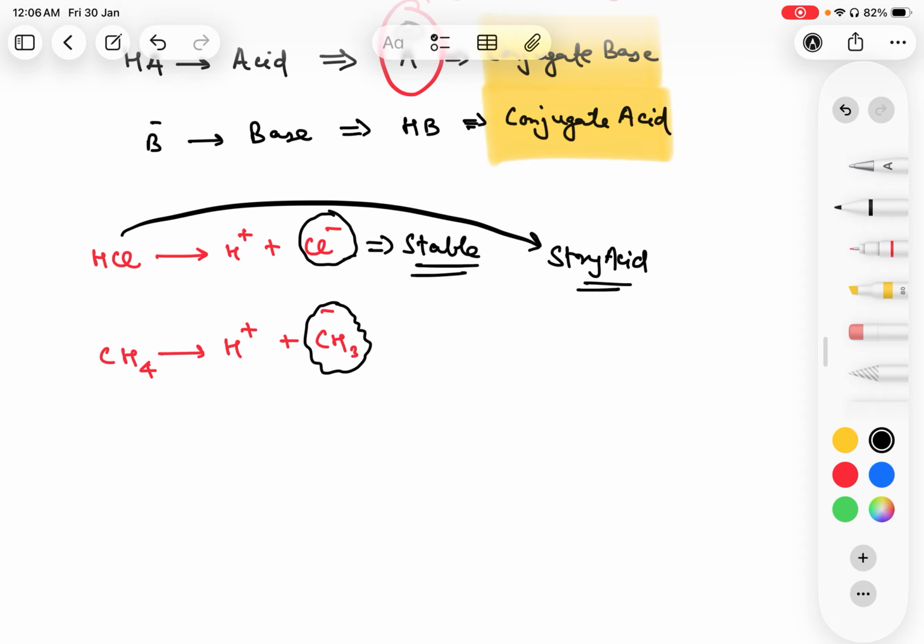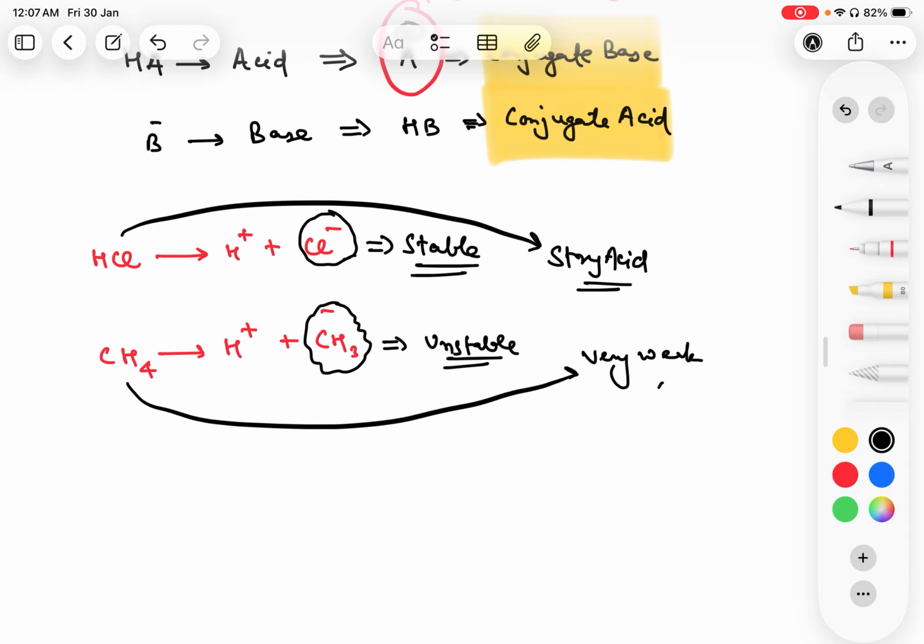On the same hand, methyl negative is unstable because carbon containing negative charge are generally unstable. They are not very much stabilized because of the lesser electronegativity of carbon. That means if methyl negative is unstable, then this methane is a very weak acid. That's a very, very good example to understand what we mean by acidity.